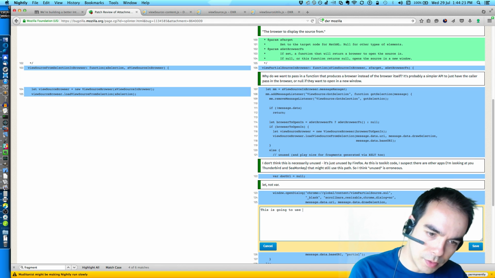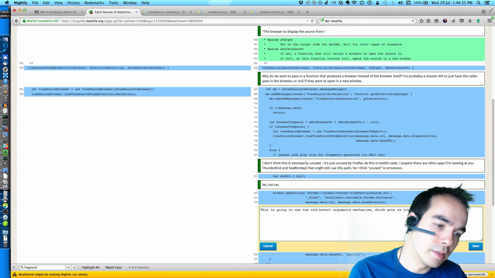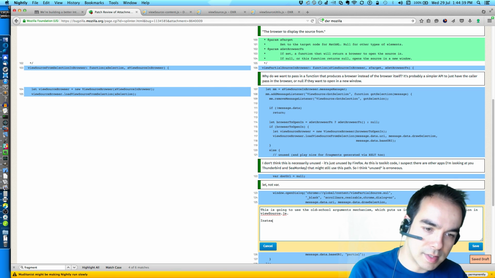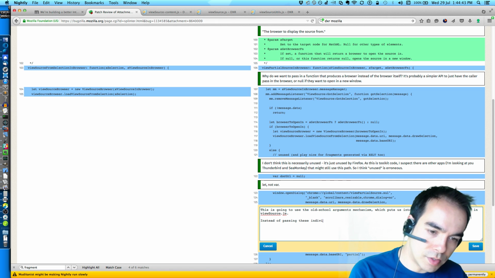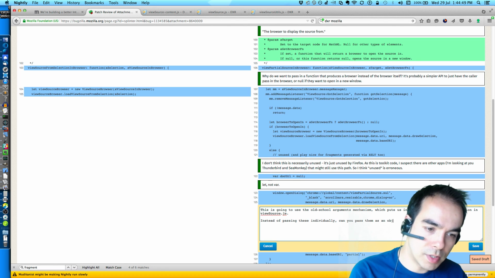This is going to use the old school arguments mechanism, which puts us into the deprecated API method function, I should say, in view source.js. Instead of passing these individually, can you pass them as an object?